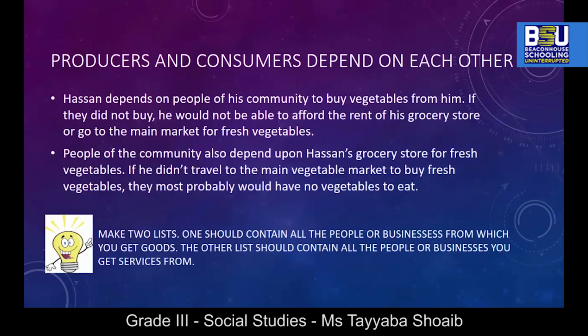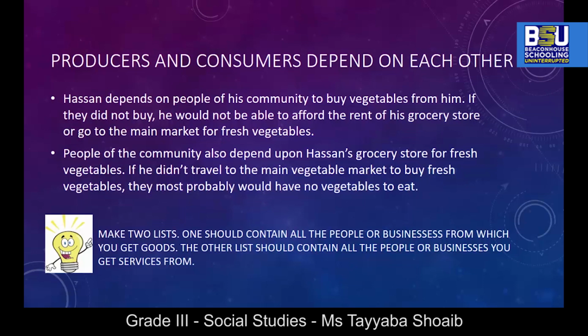Producers and consumers depend on each other. Hassan depends on people of his community to buy vegetables from him. If they did not buy, he would not be able to afford the rent of his grocery store or go to the main market for fresh vegetables. People of the community also depend upon Hassan's grocery store for fresh vegetables. If he didn't travel to the main vegetable market to buy fresh vegetables, they most probably would have no vegetables to eat.